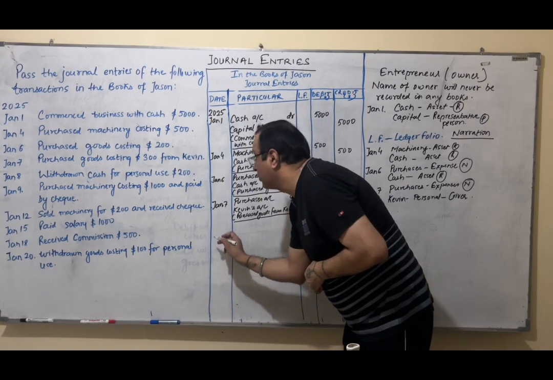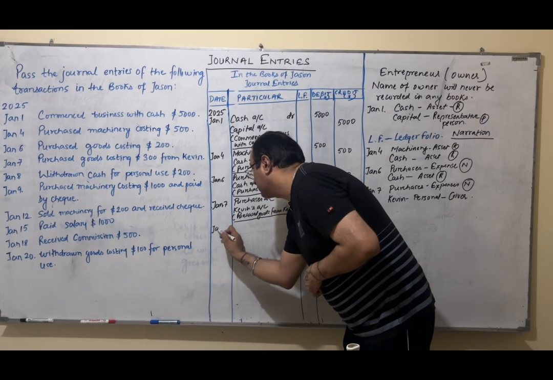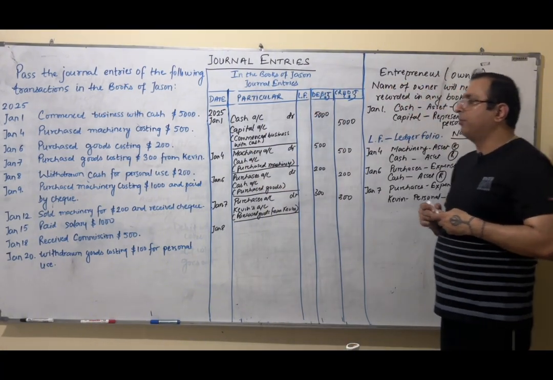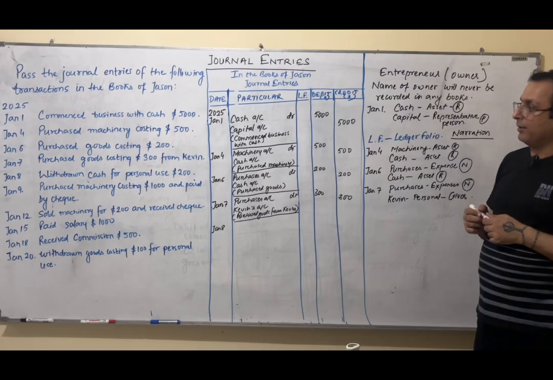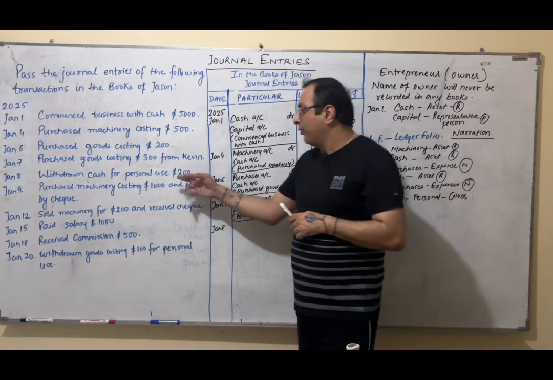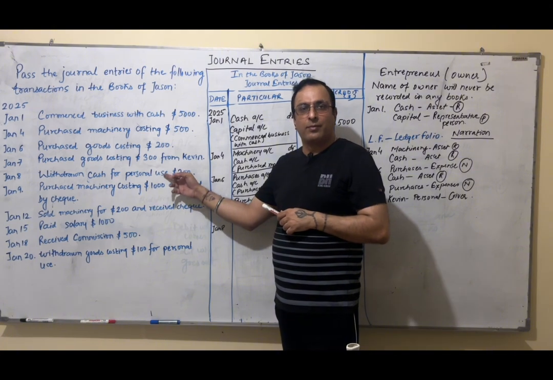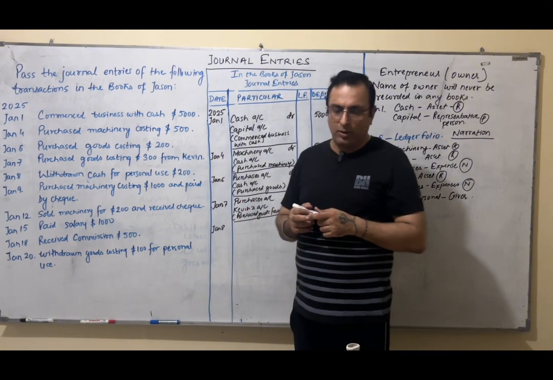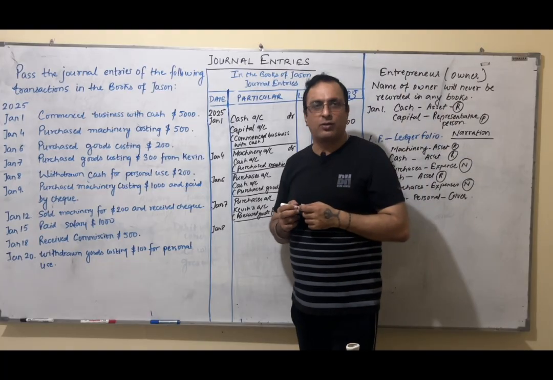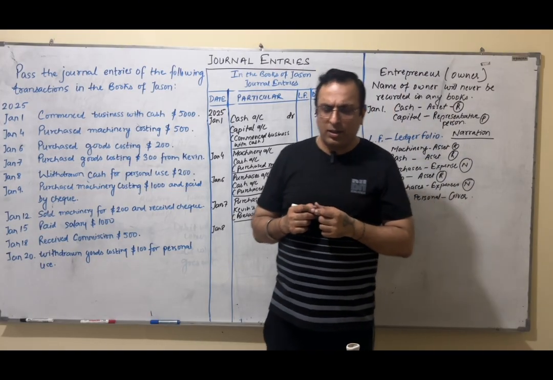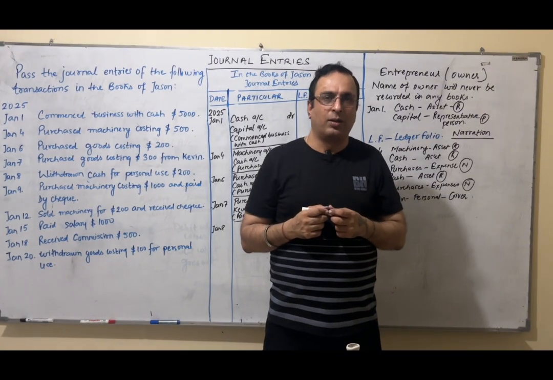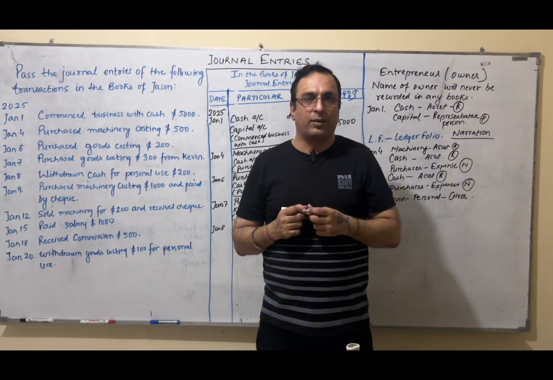Now, next is Jan 8. Jan 8 is saying withdrawn cash for personal use. Now, there's one more story which I need to tell you. Personal use means not for the use in business. Let's take an example. I am Jason, right? I have a showroom in which I sell electronics. Suddenly, I just need to purchase something for my personal use. I don't have my cash with me. I will take cash from my business money.